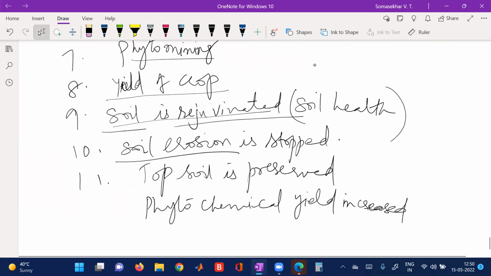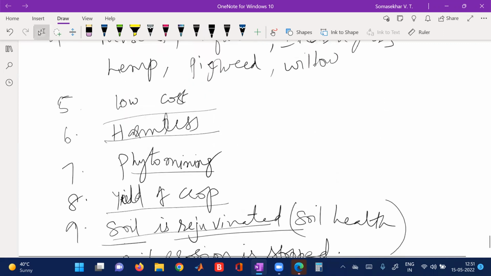Next are the phytochemicals that are synthesized, that is biochemicals like carbohydrates, lipids, fats, amino acids, and proteins. All these chemicals will be stored, and their concentration will be increased in the plants. Vitamins and minerals can also be increased in the plants. Next, it helps in phytomining, that is identification of the mines, recovery of the mines or ores, and their use by human beings.